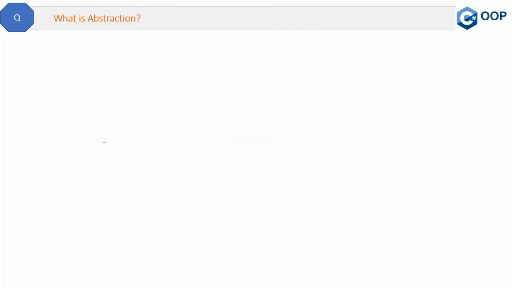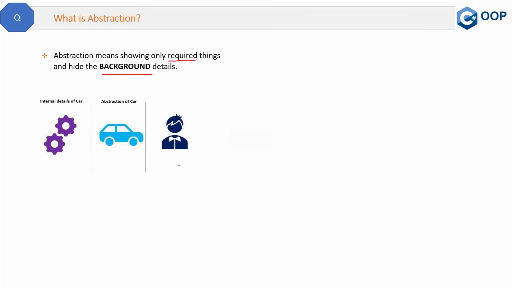Here is a very good and very important question. What is abstraction? This is a very important concept of OOPS. Let's explore the answer here. Let's start with the definition. Abstraction means showing only required things and hiding the background details. What does it mean? For example, a car driver only knows about a few things of the car, like steering, gear, and brake. But things like the working of the engine are hidden from him. But still he can drive the car, right? So this is an abstraction example.